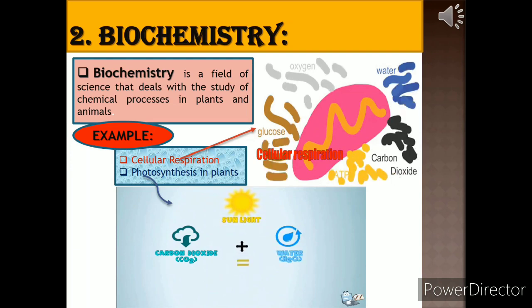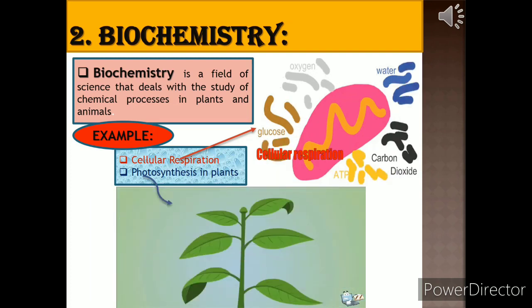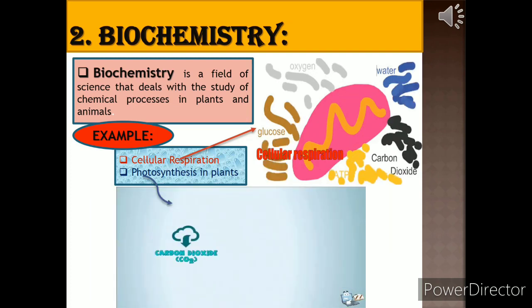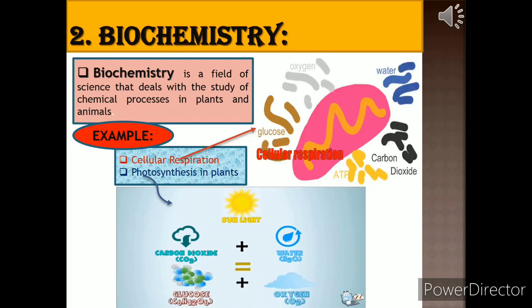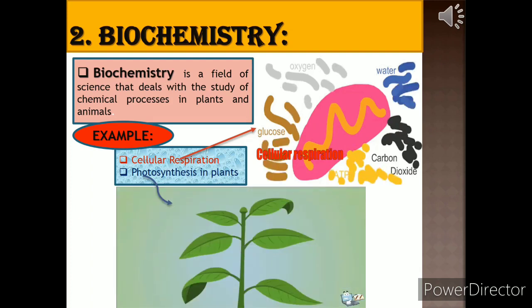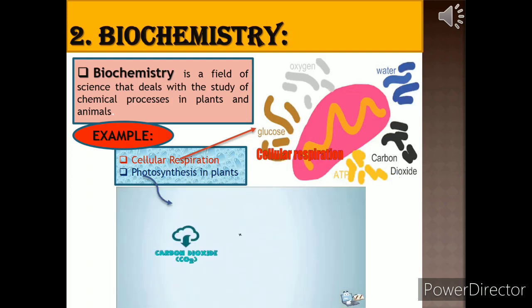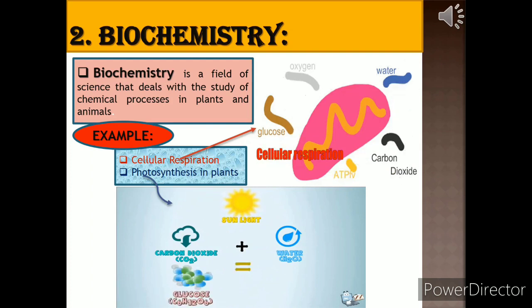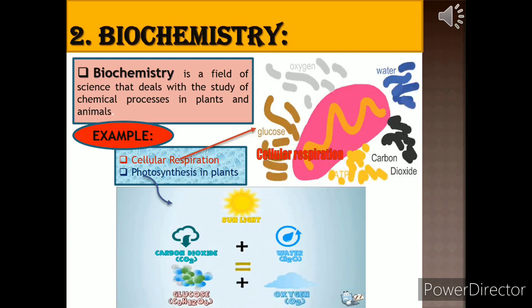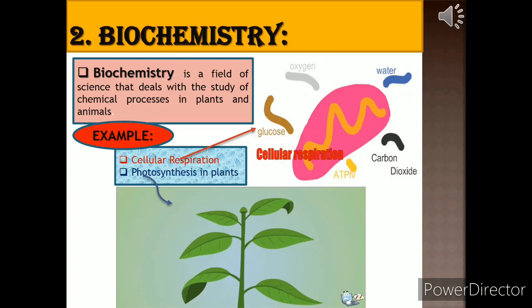Students, you are already familiar with photosynthesis in plants. Photosynthesis is a food formation process in plants. In this process, plants make food by the reaction of CO2, carbon dioxide, and H2O in the presence of chlorophyll and sunlight. As a result, glucose is formed and O2 is also formed as a byproduct.